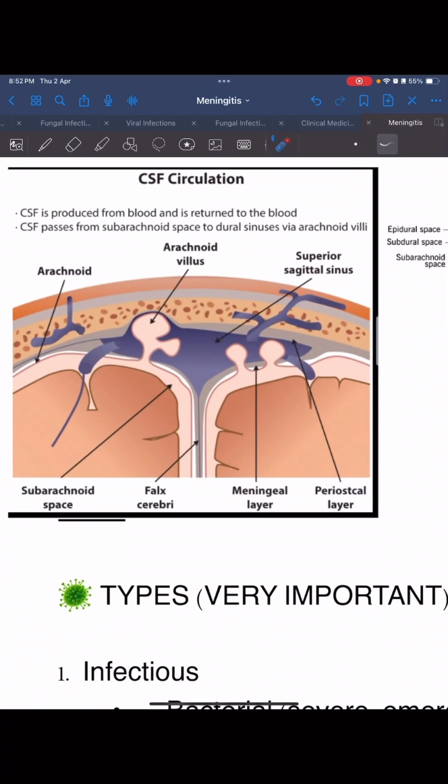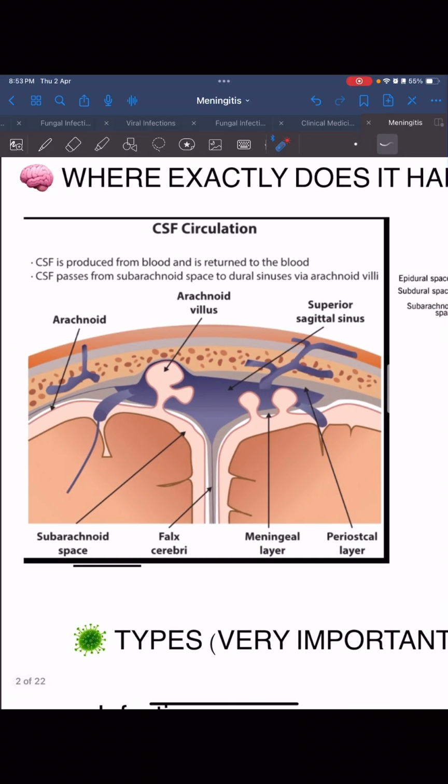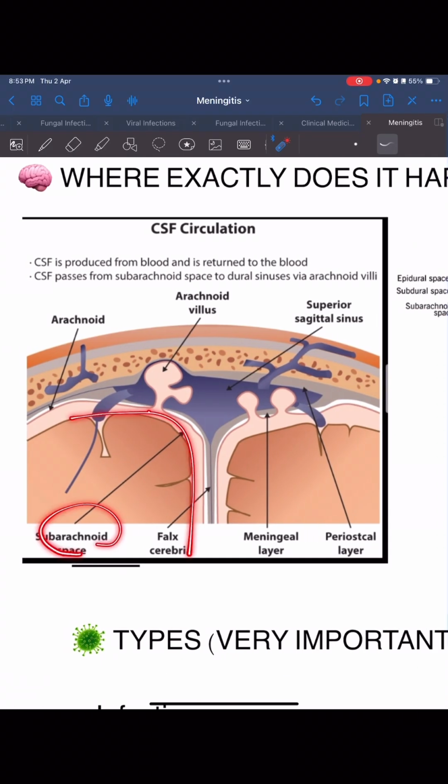Imagine going from the bone of the skull, the dura mater, and from there this is the pia mater, arachnoid mater, and the dura mater. That is the subdural space, and this is the subarachnoid space where CSF is present. Here there is the arachnoid villus, this is the meningeal layer, and this is the superior sagittal sinus. CSF is produced from the blood and is returned to blood. CSF passes from the subarachnoid space to the dural sinus via the arachnoid villi.